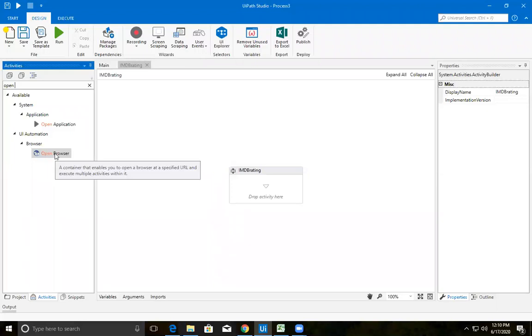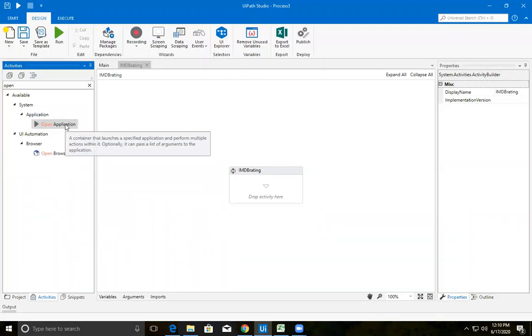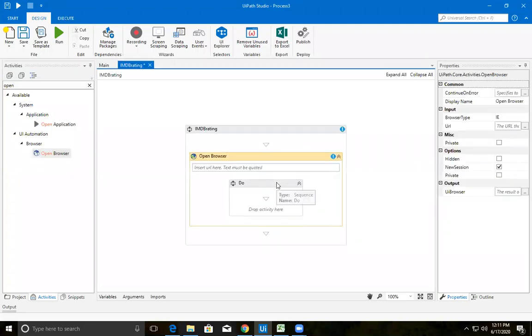One thing I want to tell you: yesterday we opened Notepad using hotkeys. Without using hotkeys, I can simply drag and drop the open application activity. There we can simply indicate on the screen which application we want to open. So that is what open application is. In the same manner, we have open browser. Let me drag this open browser here into your sequence.